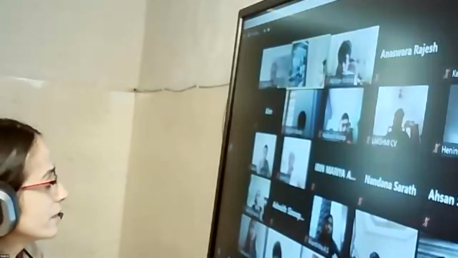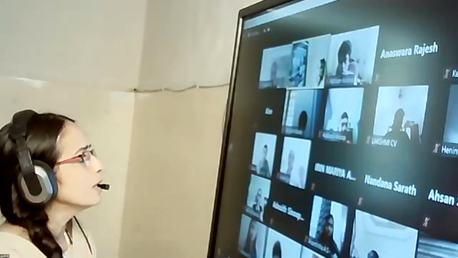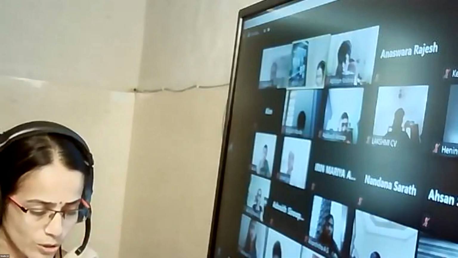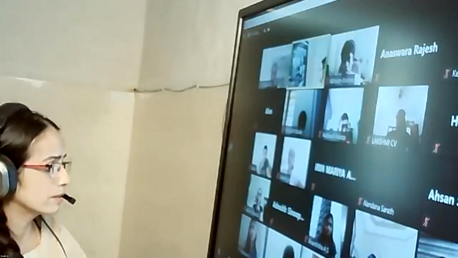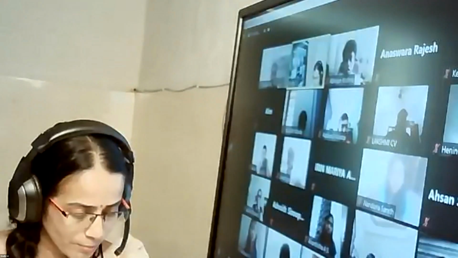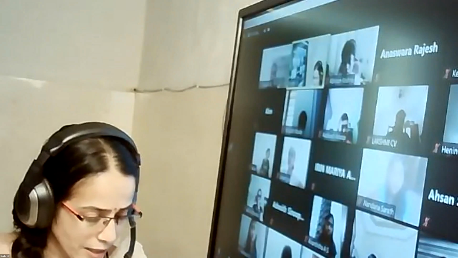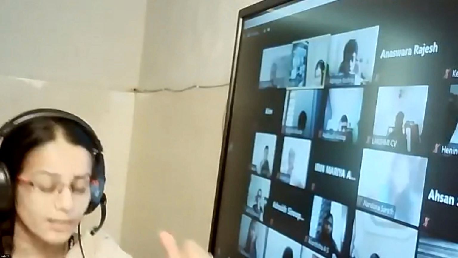Children, understanding quadrilateral is the next chapter, and practical geometry. So this year we have some more chapters. Triangle chapter is there, quadrilateral, area of parallelogram, circles, and construction.